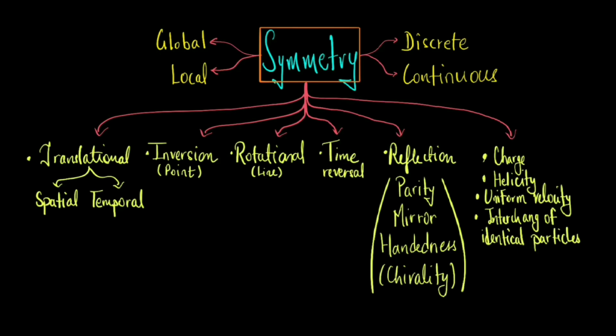So now let's discuss specific types of symmetry operations in physics. There are multiple symmetry operations, for example translation, rotation and so on. Let's discuss them one by one. Let's start with the translational symmetries of space and time. Let's first start with spatial translational symmetry.